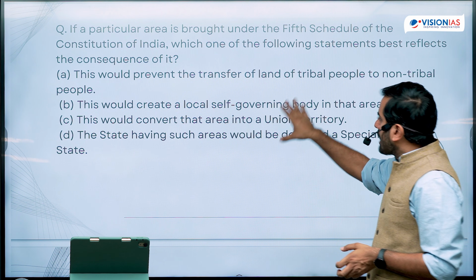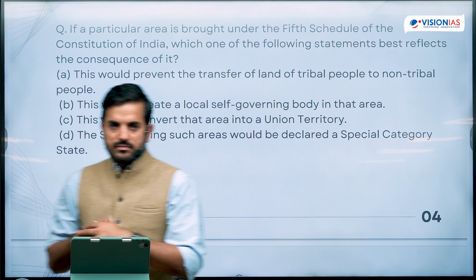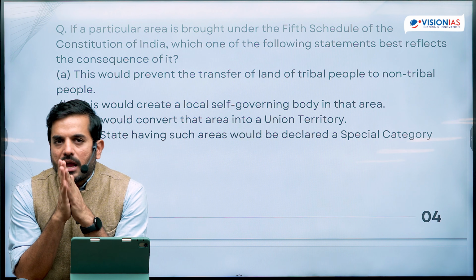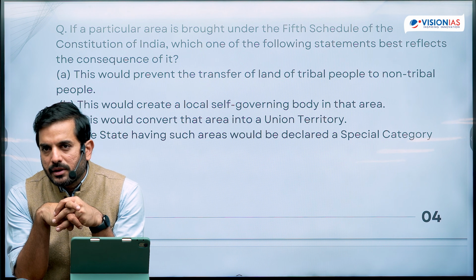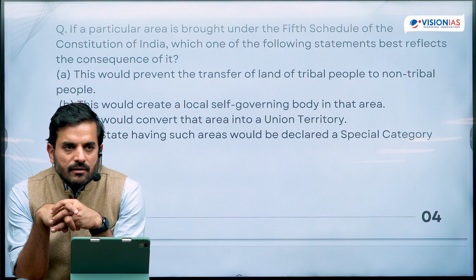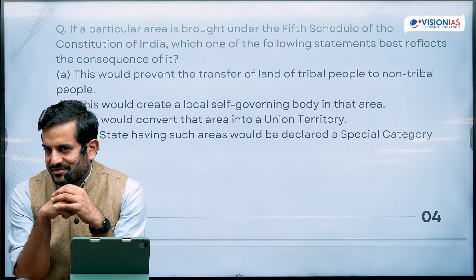This would prevent the transfer of land of tribal people to non-tribal people. It seems correct to me, because here we first need to know why Schedule 5 was introduced in the Constitution.